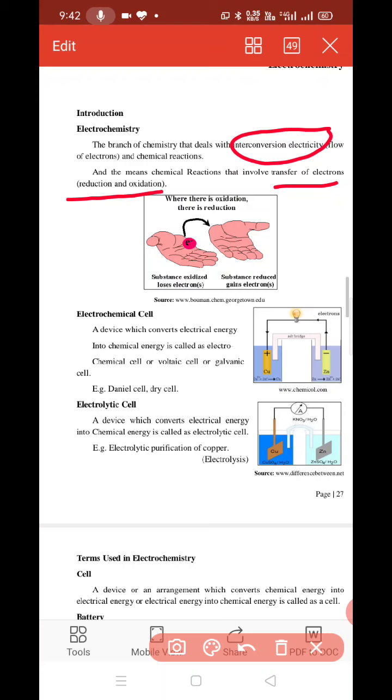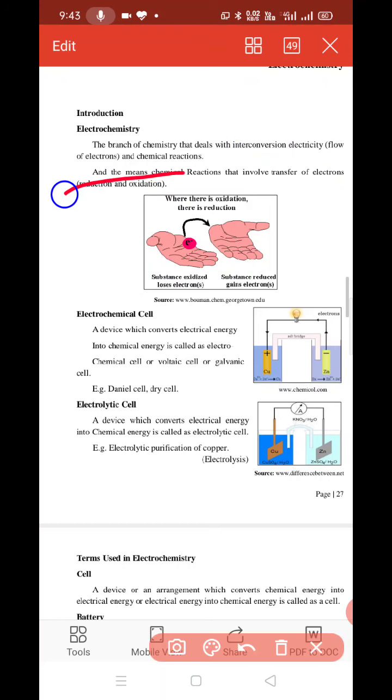So the simple definition of electrochemistry is the branch of chemistry which deals with the conversion of electrical energy into chemical energy or chemical energy into electrical energy. Such conversion is called electrochemistry.